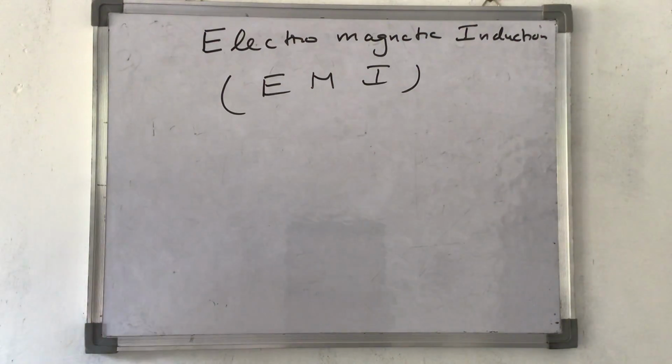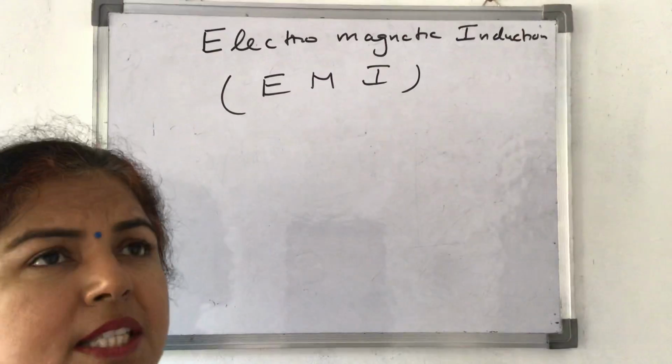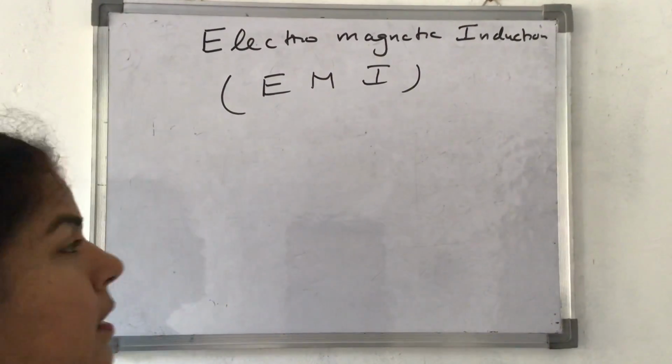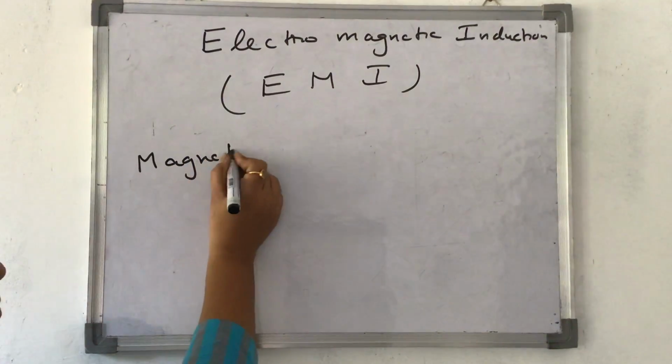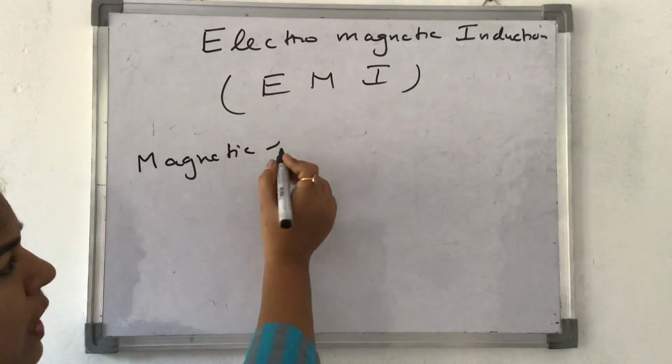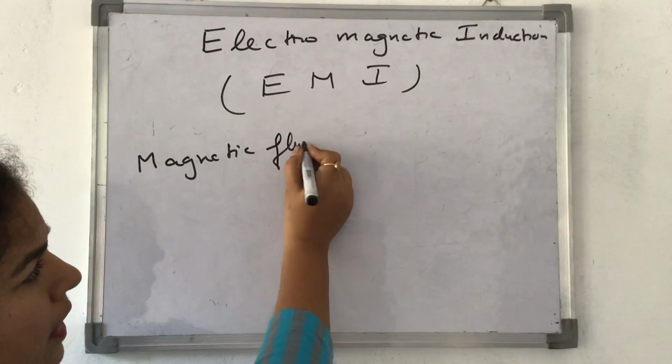But I just now used this word magnetic flux. Let's study what this magnetic flux is. We have studied electric flux in the first chapter. Magnetic flux is the number of magnetic lines of force passing through a surface normally. This is quite similar to electric flux. Electric flux was the number of electric lines of force passing through a surface normally. This is magnetic flux.